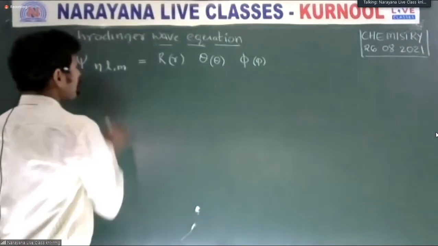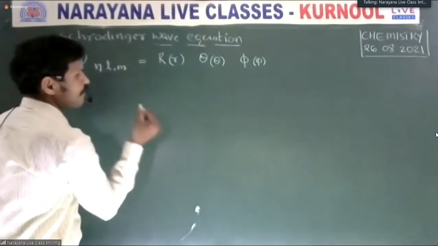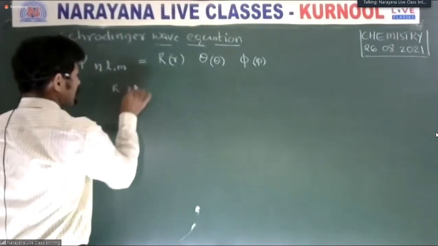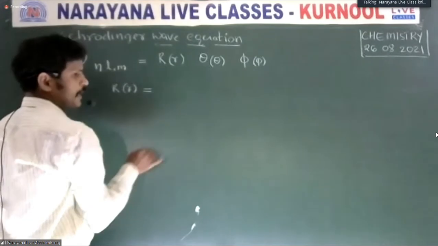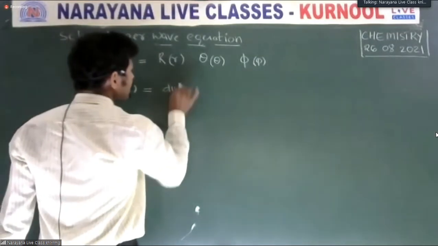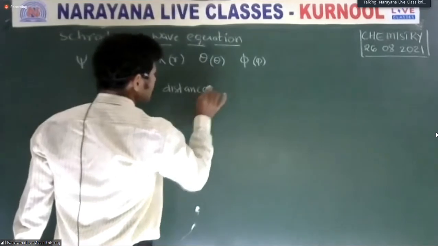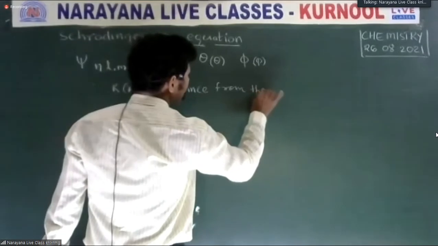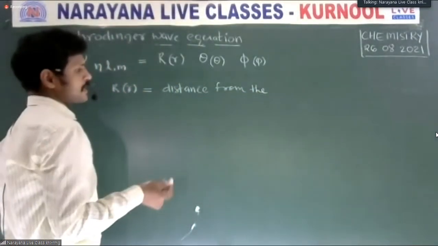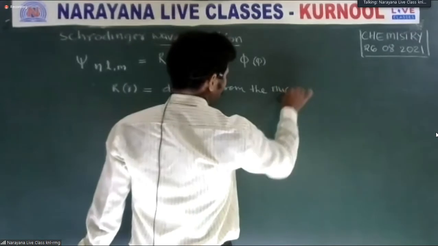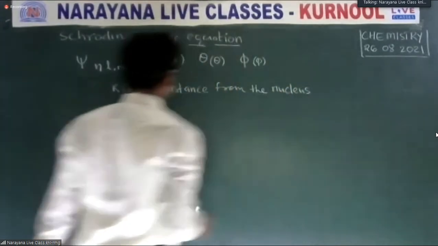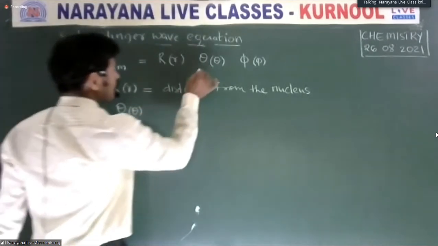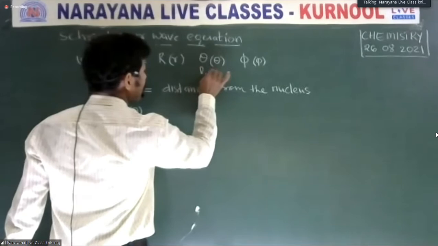Here, what is R? Psi is the wave function. R is a function that indicates distance from the nucleus, like a radius, the distance from the nucleus. Okay. Then theta, here L and M.